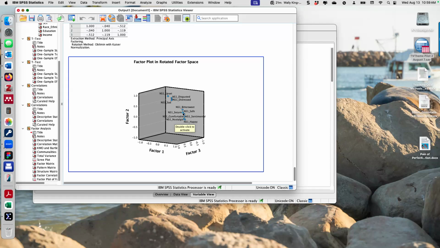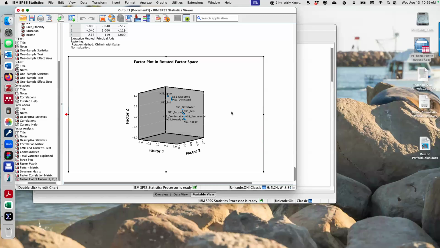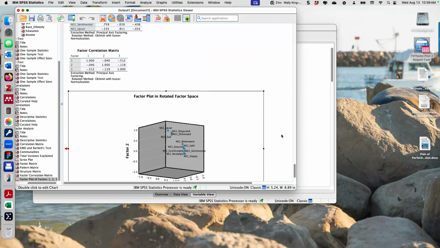So these guys are clustering together and those guys are clustering together. Yeah, that's what you do with this plot. You're just seeing that in space. Upset, disgusted, distressed, and sad cluster together. Bittersweet, safe, secure, comfortable, sentimental, nostalgic, and happy cluster together. Factor 3, I don't even know where in space. I can't see factor 3. Maybe if you rotated it, I don't know.